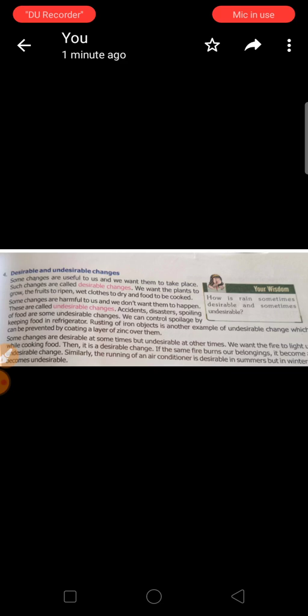Now, similarly, let us take an example of the air conditioner. It's very hot outside, and when you come back from school, you feel so hot. Now you just say, Mama, please switch on the AC. Does this happen in the winters also? When you come back from school, do you say, Mother, please switch on the AC? No. So this is a very good example of a desirable change which changes into an undesirable one according to the conditions. The same change is desirable under one condition, undesirable under some other conditions.